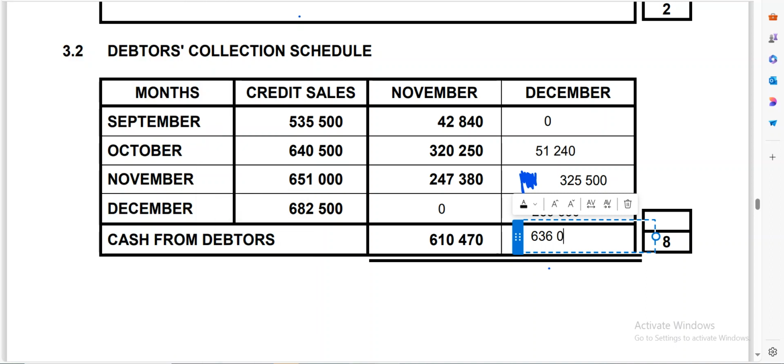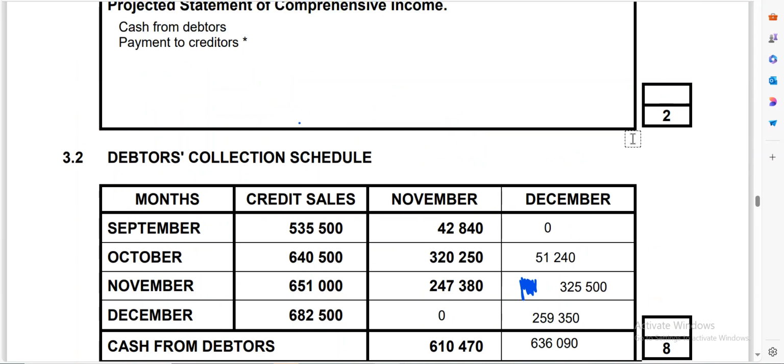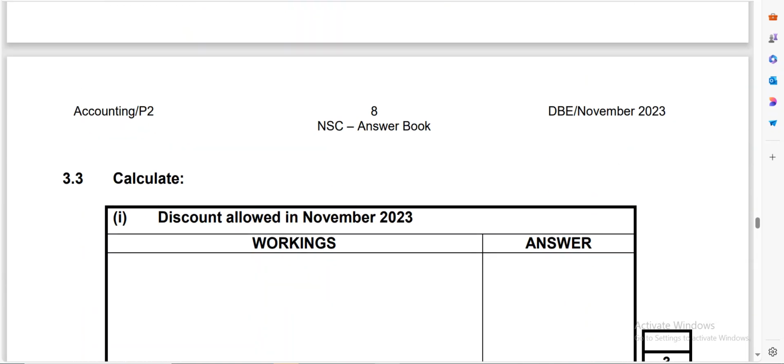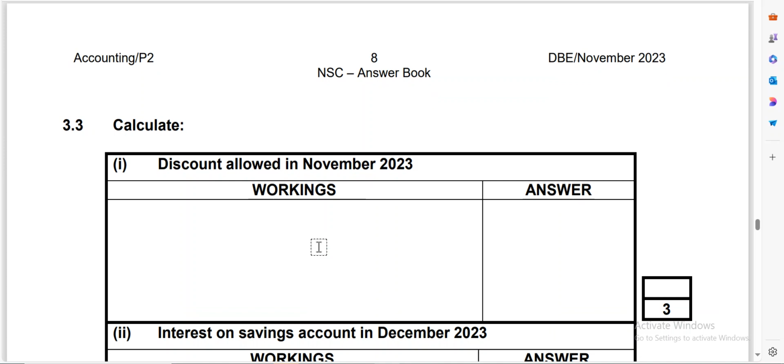So even learners who are struggling with budget will be able to earn some marks if they are able to manage their time wisely. But remember, for me, I'm going to take a bit longer because I'm explaining. Okay, so the next part says that we need to calculate the discount that was calculated in November. When you deal with calculations like this, guys, you don't waste time.